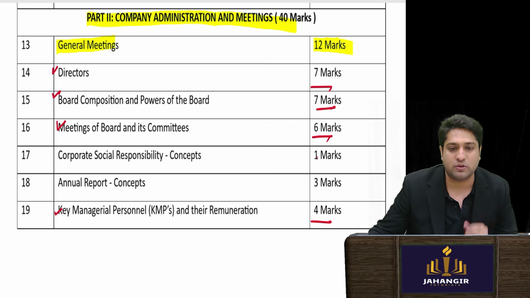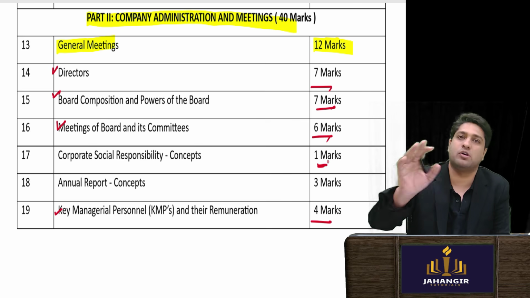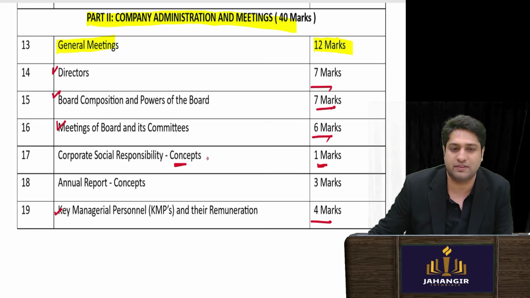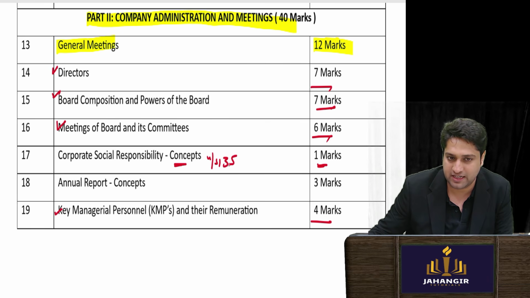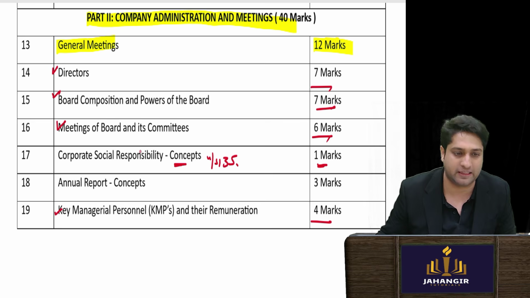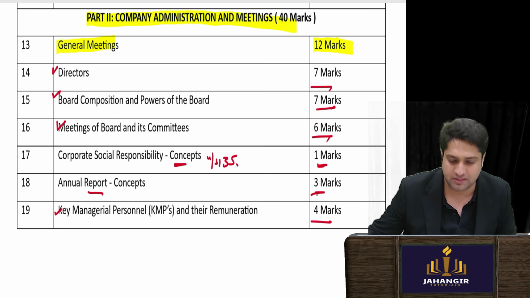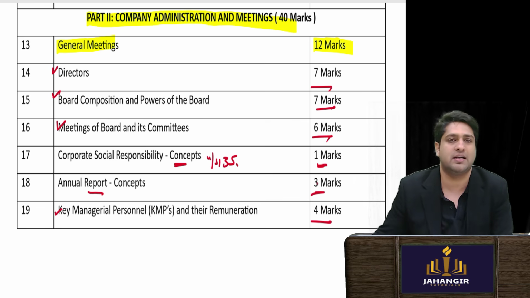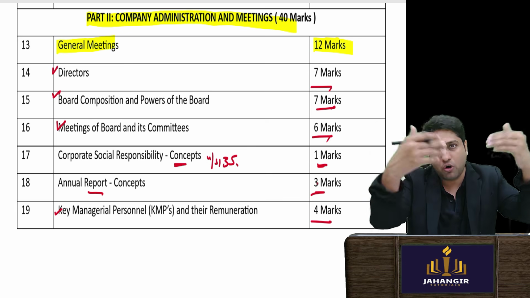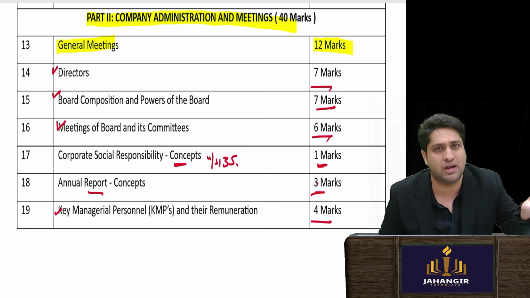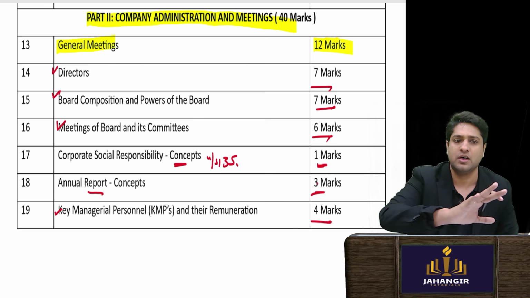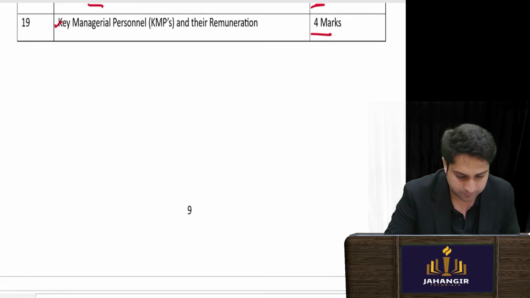Now with respect to CSR, I have put it at 1 mark because ICSI has deleted a part and only the concept of CSR, which is respect to section 135, is there. Rest, the full chapter has been deleted, only the concept has been retained. Annual report chapter is around 3 marks to understand. Again, in the annual report, you will see a lot of reporting of all the other chapters only with respect to annual report, who are the KMPs, when is the dividend given, etc. So this is the markings.